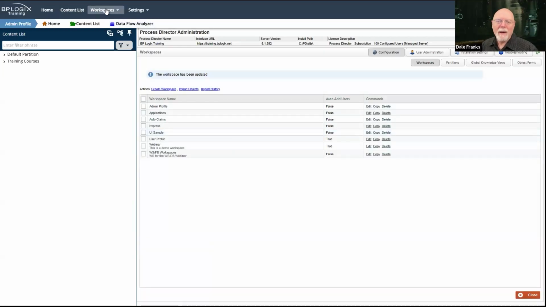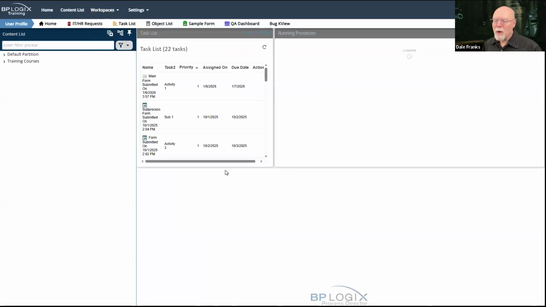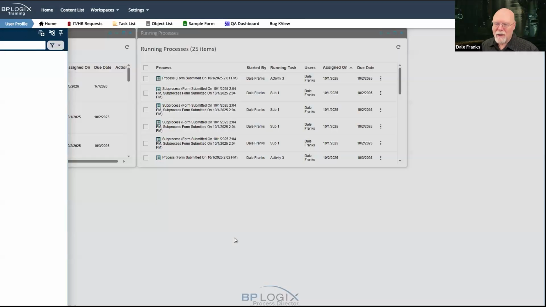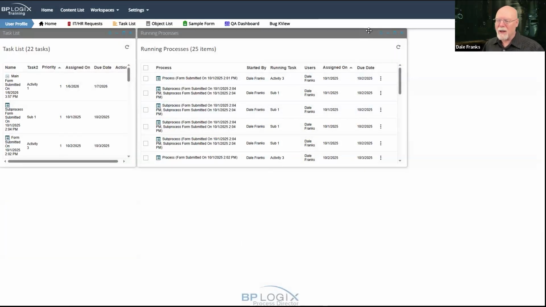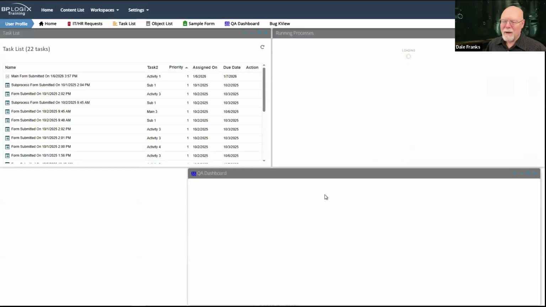Cool. And now we are going to switch over to the user profile workspace. Now, instead of showing me portlets, of which I really only have two configured here, what it's going to show me, and I guess I will need to get rid of the content list here so that we have some screen real estate. And let me just reset the workspace here. There we go.